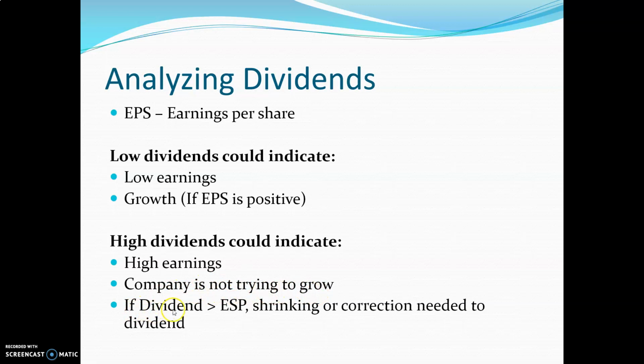And here's another one. What if the dividend is greater than the earnings per share? Can that happen? Absolutely. Maybe it didn't have a good quarter. Maybe the company is shrinking. Or maybe there was a correction needed to the dividend. The one thing is, corporations definitely do not want to upset their investors. So if they've said, we're going to pay out a dividend of 7 cents per share, they expect that they're going to follow through so that the investors are happy. Of course, that means that most likely the stock price would go down if the earnings per share is less than the dividend, but that's something that they have to work with.